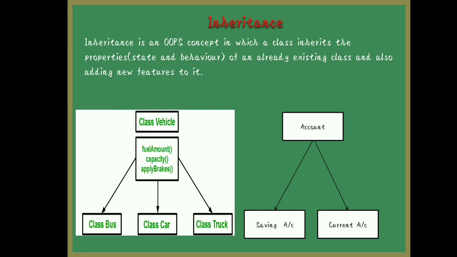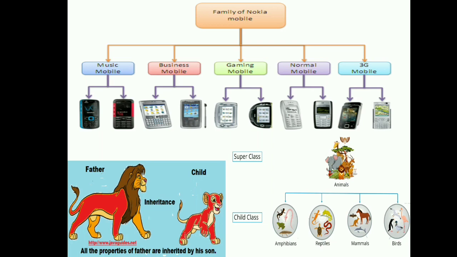The same mobile example we took for encapsulation, we'll take for inheritance also. See, mobile is a class. How can I inherit? Music mobile, 3G mobile, gaming mobile. So the music mobile will have all the features of mobile, and additionally whatever apps related to music will be added to that mobile.